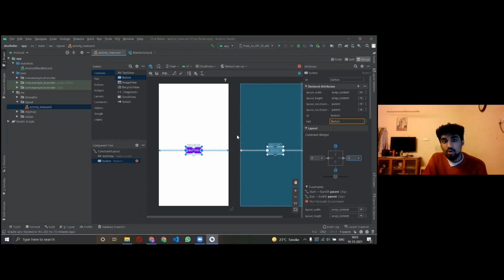The next thing that I want is an image. I told you, right? I want to create an app where I click the button and I want the image to change simultaneously, right?